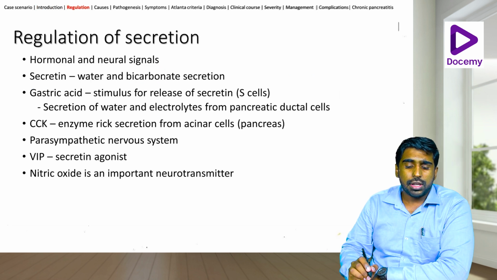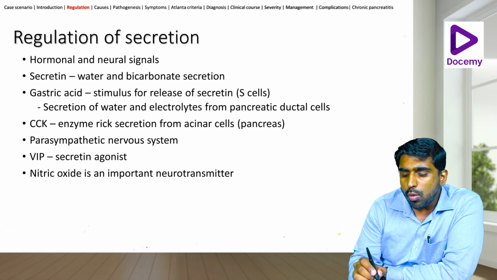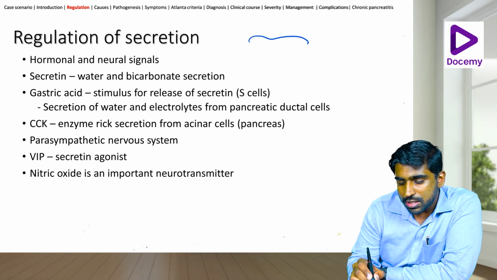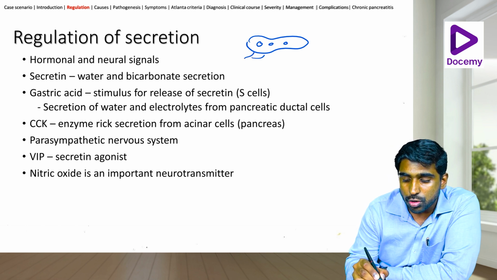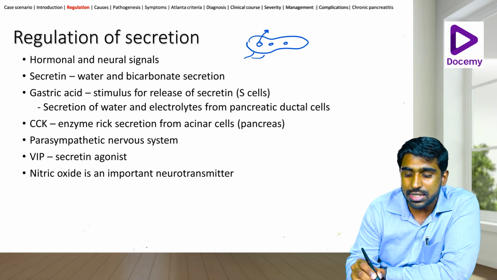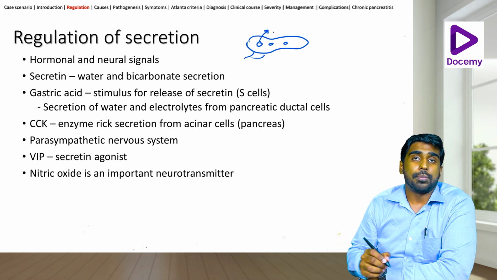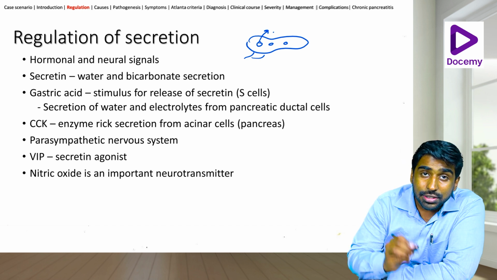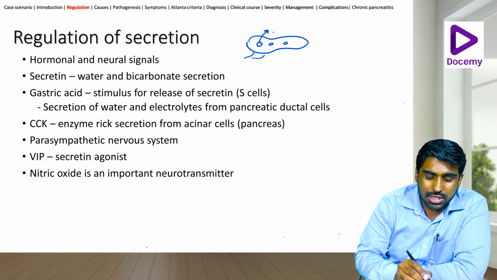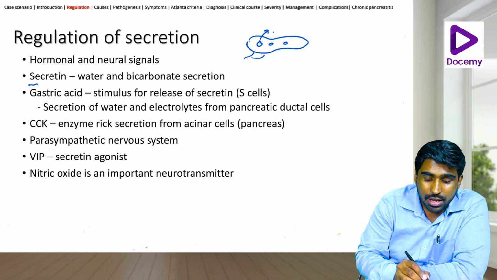Now, the regulation of secretion. The pancreas stores these as zymogen granules, and they wait for certain hormonal and neural signals to know when to release this into the duodenum or the intestine proper. Now, the hormones that are released.